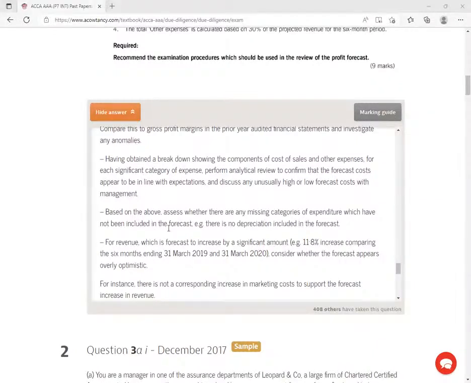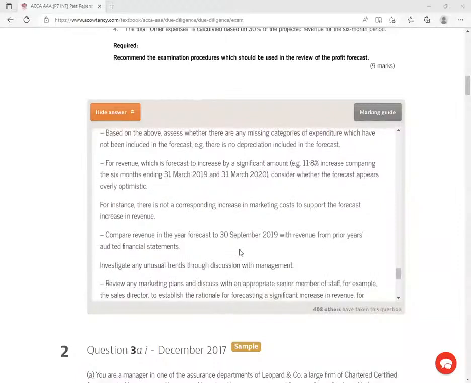Right? For revenue, which is forecast to increase by a significant amount, 11.8% comparing to the 6 months, consider whether the forecast appears overly optimistic, whether it's reasonable, right? Compare the revenue in the year forecast to that in September 2019, and the revenue from prior years' audited financial statements. Again, in this case, you're trying to ascertain the trends.